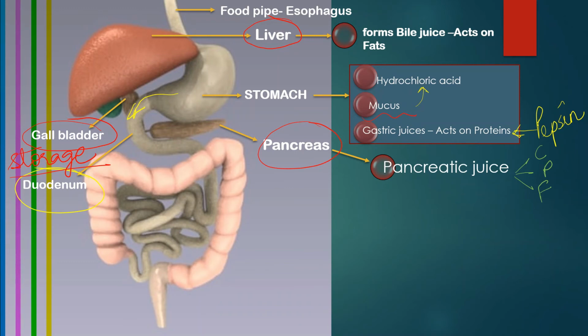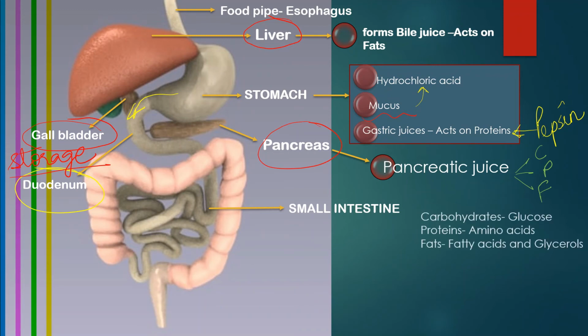This pancreatic juice acts upon all the three main nutrients of the food, that is carbohydrates, fats and proteins. Now further, the food will move into a very long tube, as we have talked earlier, that is the small intestine, the second and third part of the small intestine, where the small intestinal glands will secrete the enzymes. These enzymes will act upon all the nutrients and break down further into their simplest form.